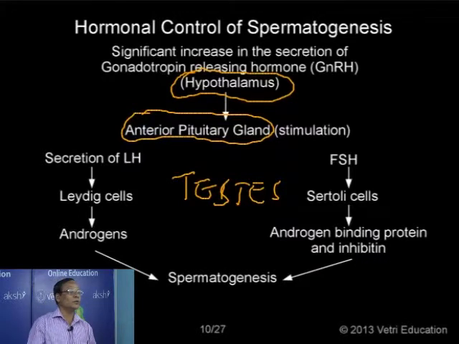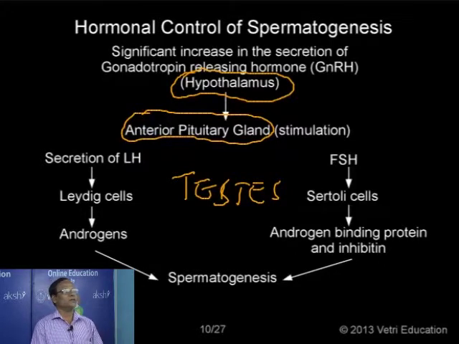For somatotropic hormone, there is a releasing hormone. For TSH, there is a releasing hormone. And for gonadotropic hormone, there is a releasing factor. So there are 6 hormones secreted by the anterior pituitary gland, and each hormone secretion is under the influence of a releasing factor from the hypothalamus. That means the secretions of the pituitary gland are controlled by the hypothalamus.